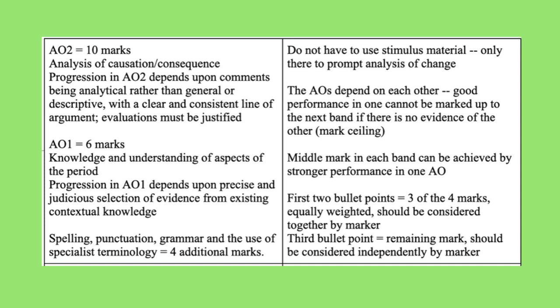That brings us on to AO1, which is worth the next 6 marks, and that is for your knowledge and understanding of the period. So when you're explaining your thinking, try and bring in some evidence from your own knowledge to support that judgment, and also to show the examiner that you know your stuff, you know the topic quite well. It is really important that you go beyond the stimulus points given to you in the question, because unfortunately you can't progress into the higher bands or to the top marks if you aren't going beyond the stimulus points. The final 4 marks are for your spelling, punctuation and grammar.